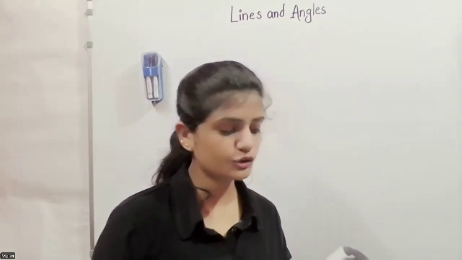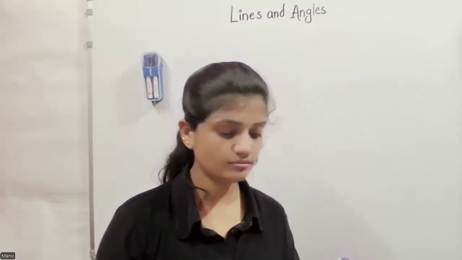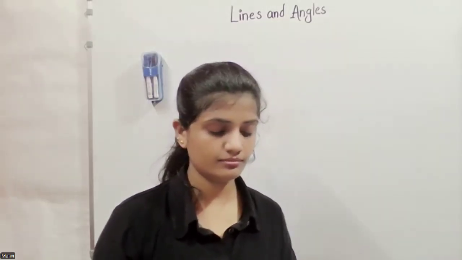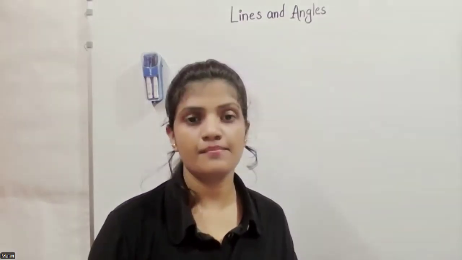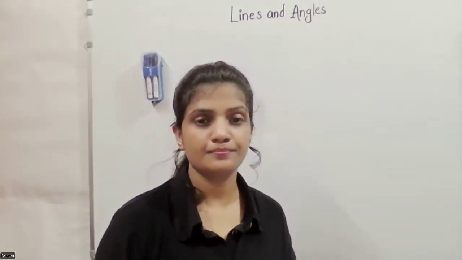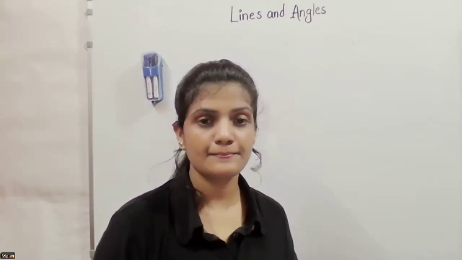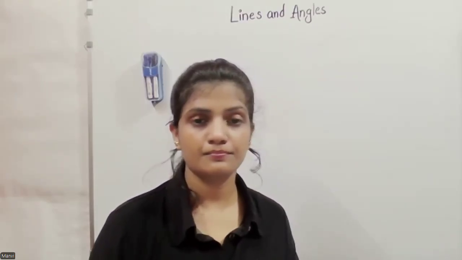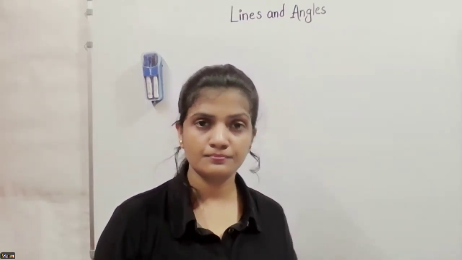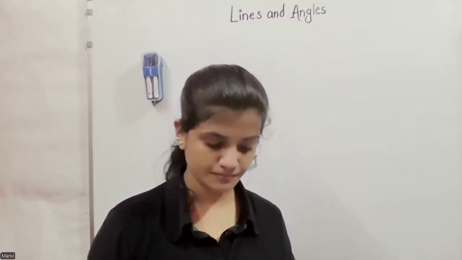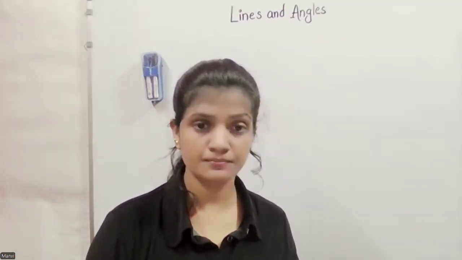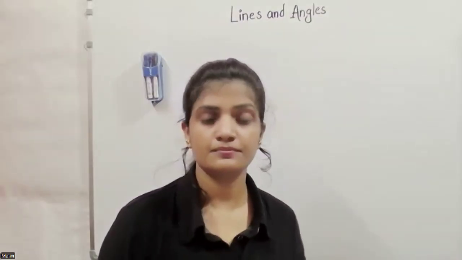Next question is question number 13. A right-angled triangle has one angle of 90 degrees and another of 34. Find the third angle.